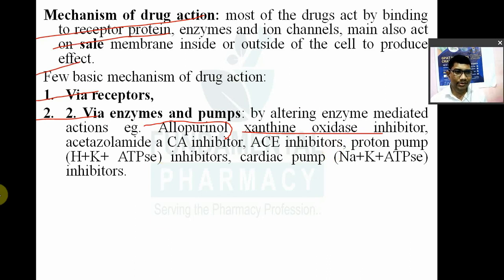Likewise, acetazolamide. Acetazolamide is a drug, a diuretic drug. It will increase urine formation. So it is a carbonic anhydrase enzyme inhibitor. Carbonic anhydrase, that does not mean chartered accountant. Carbonic anhydrase inhibitor. Okay. Then ACE inhibitor drugs, proton pump inhibitors.